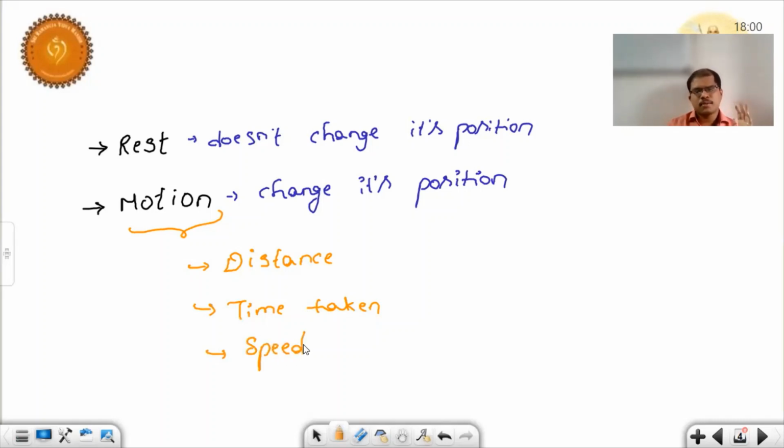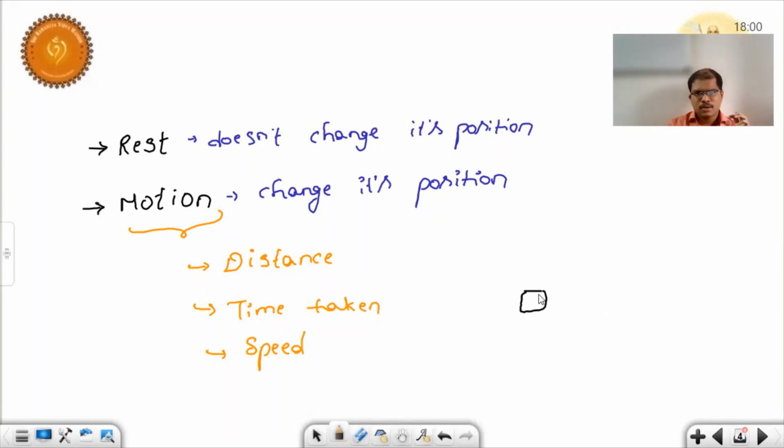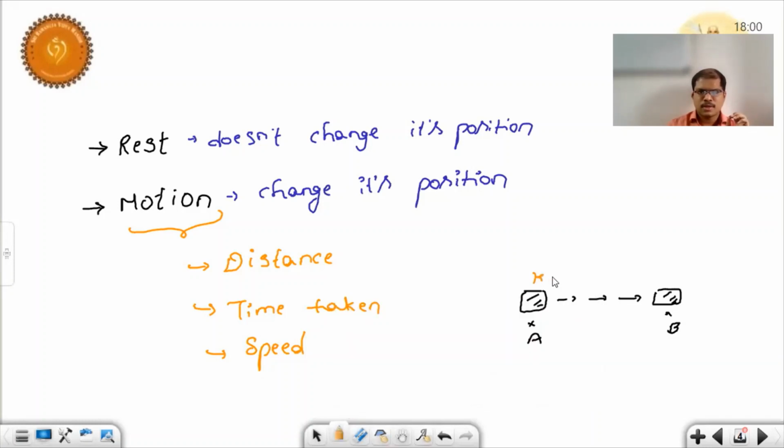If a body is in motion, it means a body which is at some position A changes its position to some point B. Here there is some length covered between position A and position B. This length is nothing but our distance.